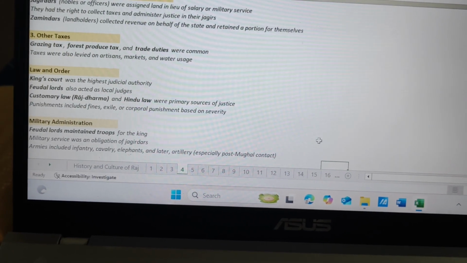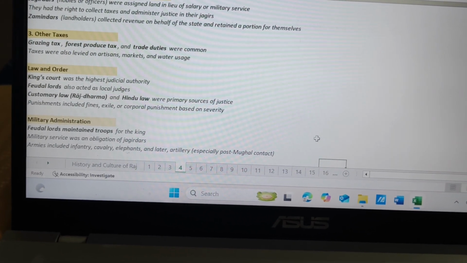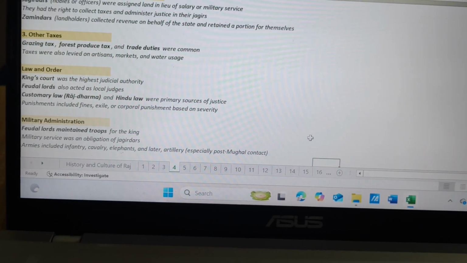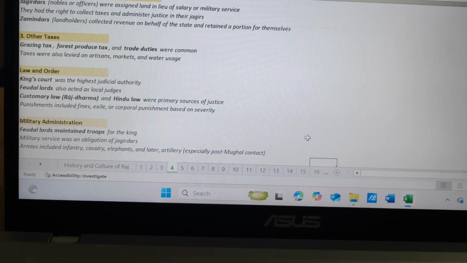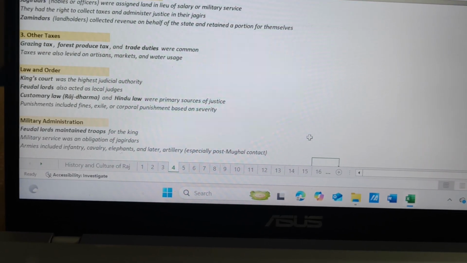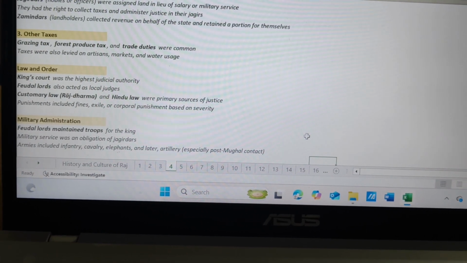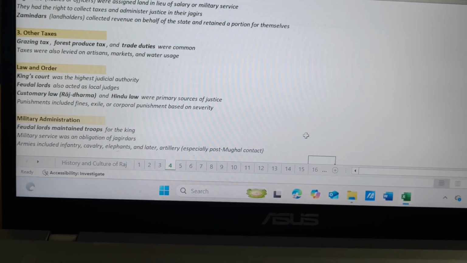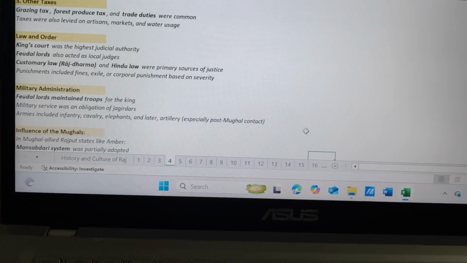Law and order. King's court was the highest judicial authority. Feudal lords also acted as local judges. Customary law, Raj Dharma and Hindu law were primary sources of justice. Punishments included fines, exile or corporal punishment based on severity.